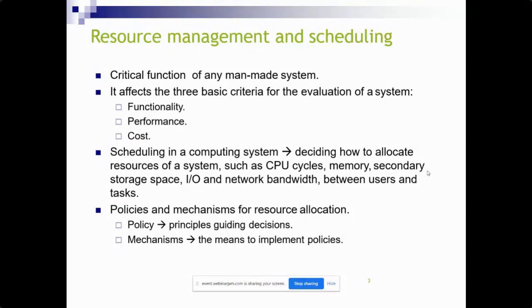So we have different basic criteria in resource management and scheduling. If you consider some resources, suppose you take the example of a travel planning system.